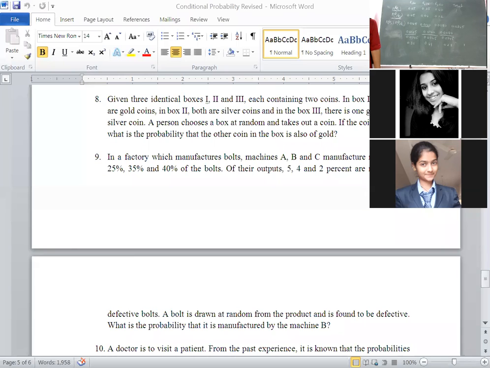Instead of remembering all the formulas, directly write down the Bayes theorem formula and directly write down this value. Monday's lecture I will take binomial, okay?